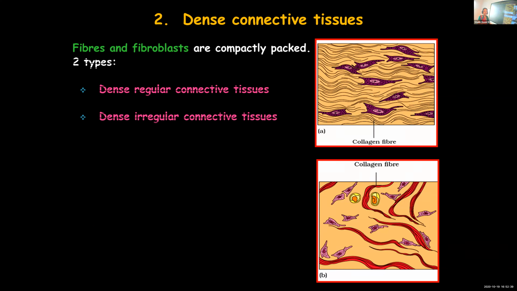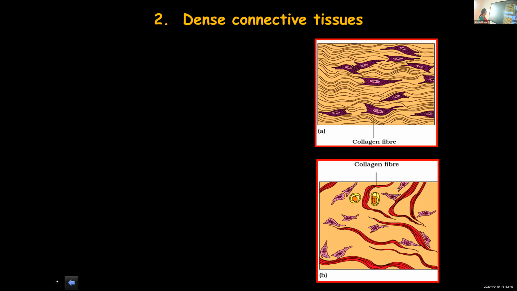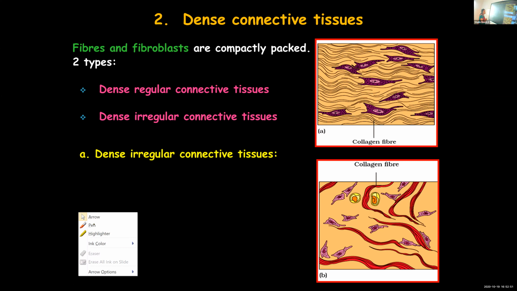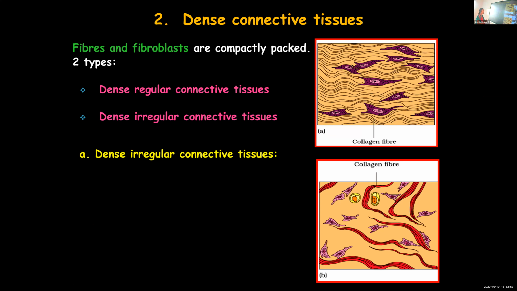In the previous one, all these were arranged in a semi-fluid ground substance, but here they are very tightly packed, and hence the name dense connective tissue. Dense connective tissue we can further categorize into dense regular and dense irregular connective tissue.